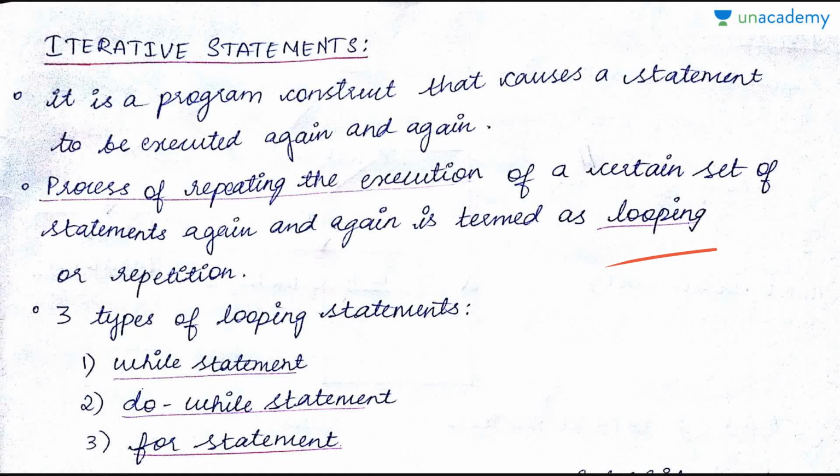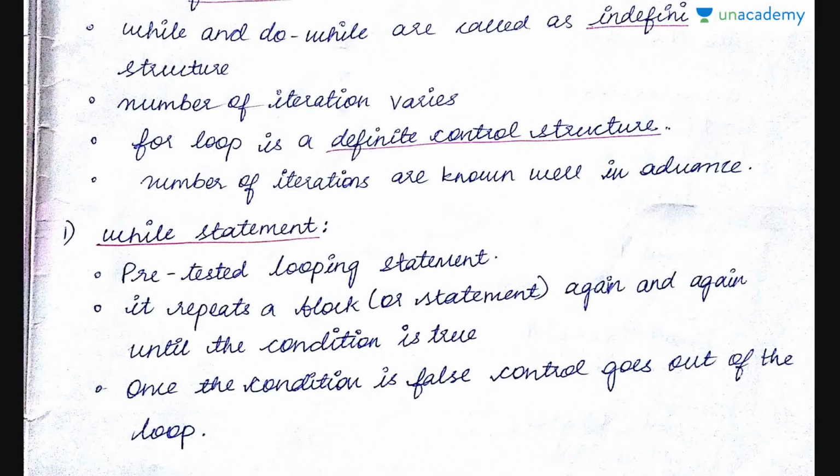There are three types of looping statements. They are while, do while, and for. While and do while are called indefinite control structures, because the number of iterations will not be known beforehand. It varies. It depends on the condition that is used.